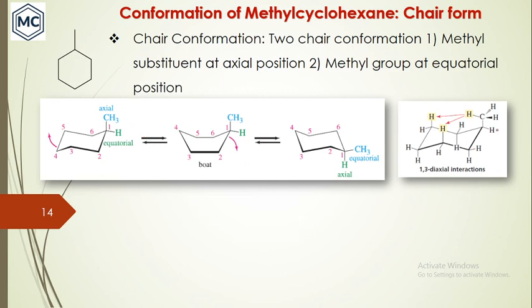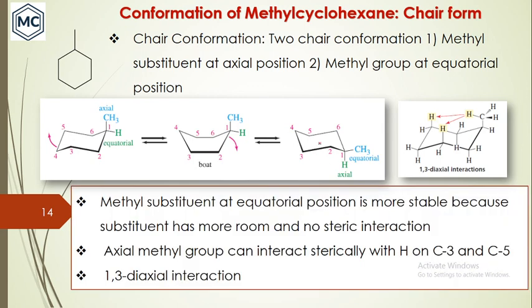That's the question. If the methyl is at the axial position, that is here, one problem is that this is a bulky group, and this bulky group can interact with the hydrogens at the 3rd carbon and 5th carbon. They are a little bit closer, and there is a possibility of repulsion here. With the methyl substituent at the equatorial position, you cannot see such an interaction.